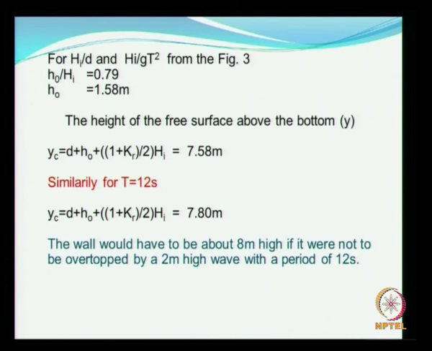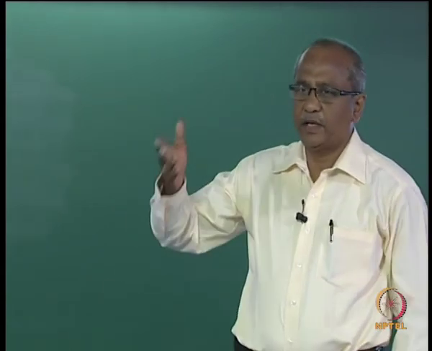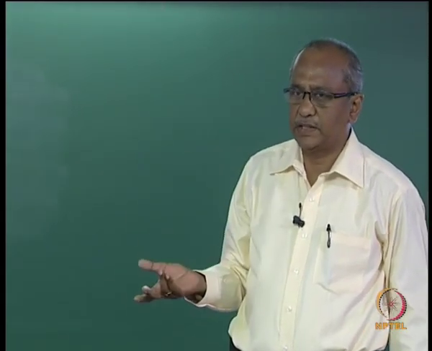And here we have considered a wave height of 2 meters. So you have to repeat this calculation for a higher wave height or whatever maximum wave height that occurs.